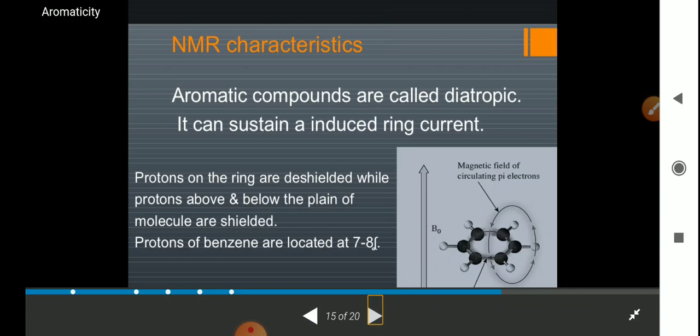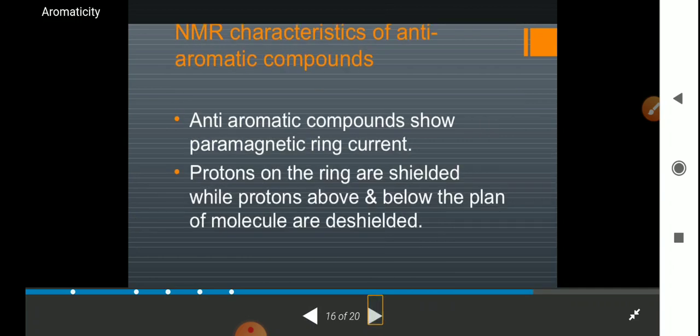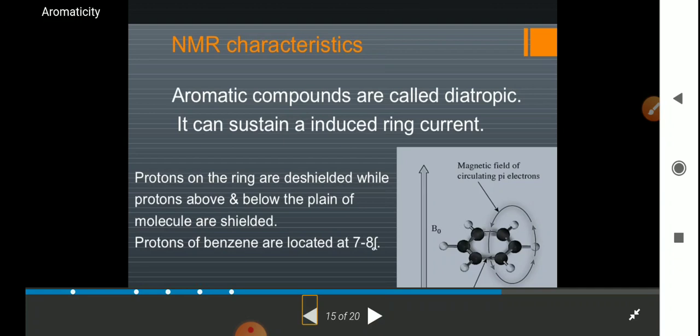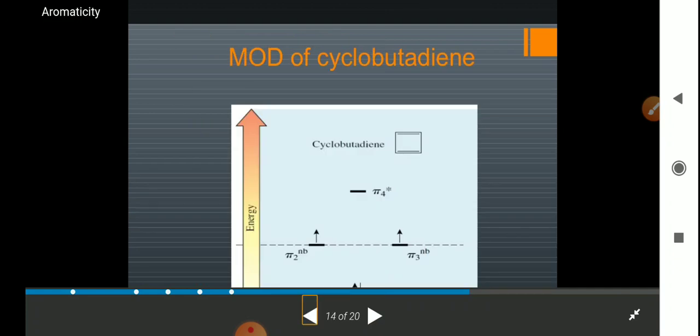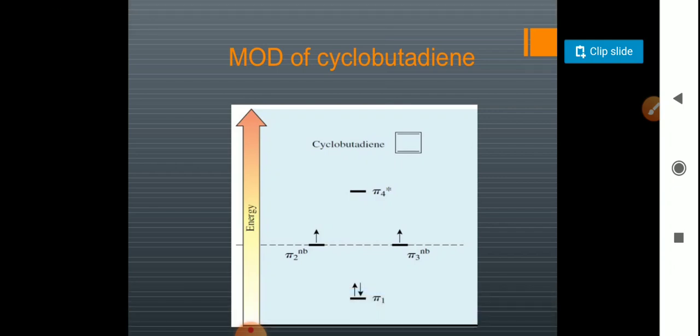I am not going to discuss in detail about cyclobutadiene. Okay, here if you see the electronic distribution of cyclobutadiene, then we will see that 2 pi electrons are placed in a bonding orbital, and 2 electrons are in the non-bonding orbitals, and these are all in the singlet state. So we know that if the electrons come to the bonding orbital, then the compound will be stable.